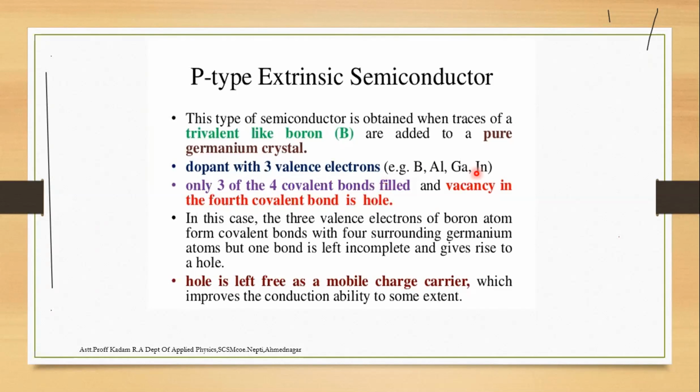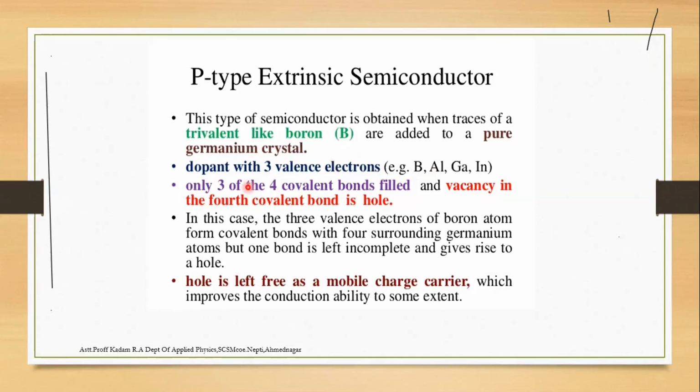The outermost shell, 3s2 and 3p1, has 3 valence electrons. So the dopant has 3 valence electrons in the outermost shell of aluminum.